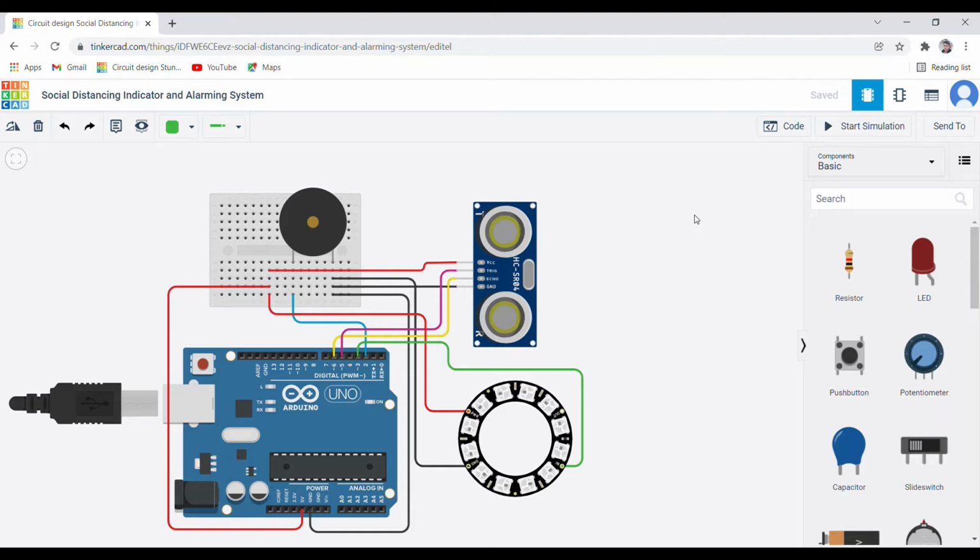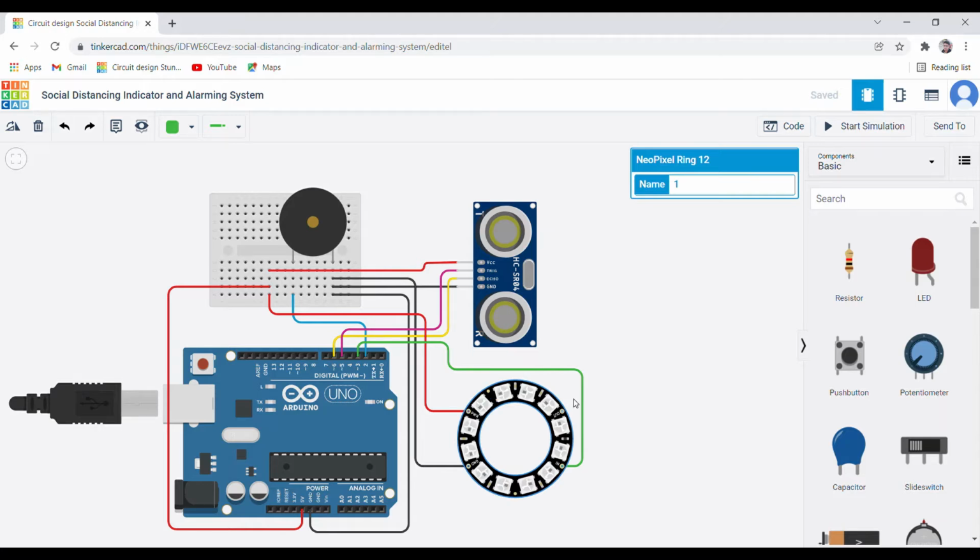For this project, the components that I have used are an Arduino Uno, which is an open source microcontroller board, an ultrasonic distance sensor, which measures distance by using ultrasonic waves which travel faster than the sound, a piezo buzzer, which can generate basic beeps and tones, a breadboard mini, which helps us to make quick electrical connections, and a NeoPixel Ring 12 in which 12 ultra bright smart LED NeoPixels are arranged in a circle of 37 mm outer diameter.